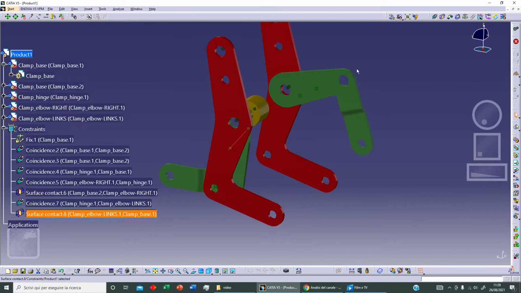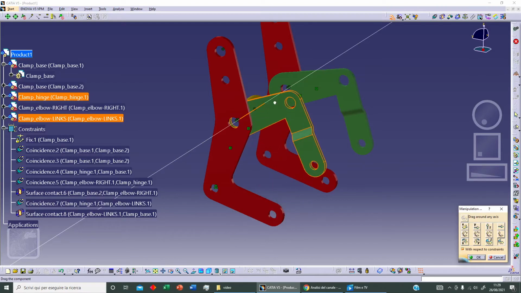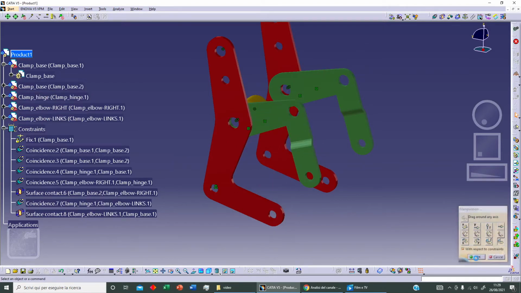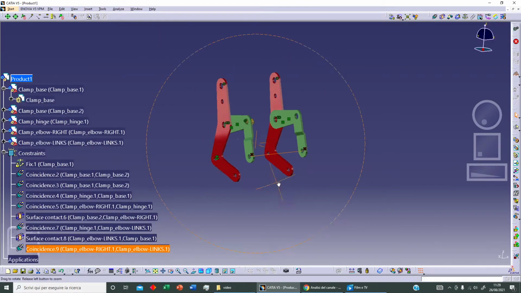We can move this element. For example, we can rotate, selecting this element as reference, and this is the right position. Let's click on OK, and we can add a coincident constraint between this element here, this, or this, and this, and let's update. Okay,